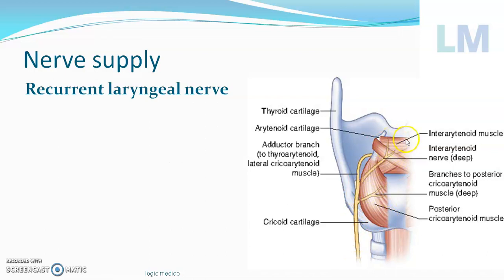The transverse interarytenoid is supplied by this nerve, the recurrent laryngeal nerve. Recurrent means it goes all the way into the thorax and comes back again into the neck to supply these muscles of the larynx. In fact, all the muscles of the larynx are supplied by the recurrent laryngeal nerve, except one muscle which is placed on the external aspect of the larynx, called the cricothyroid muscle. You can see one of my videos on cricothyroid, and you will understand it is supplied by the external laryngeal nerve. Why is cricothyroid supplied by the external laryngeal nerve? Because the muscle itself is placed on the external aspect. So that is the concept over there.